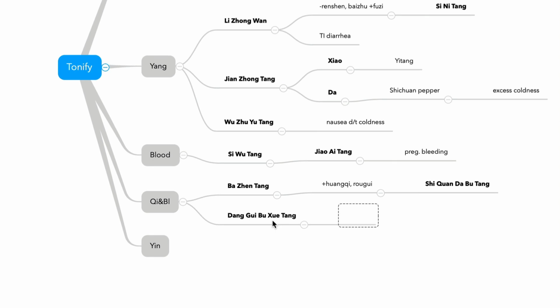One thing you need to remember about Dang Gui Bu Xue Tang is that Huang Qi is the king herb. Huang Qi is in large dose, and the ratio to Dang Gui is 5 to 1. So Huang Qi is 5 times more. This is the king herb. Never forget about this. So this formula tonifies qi and blood.